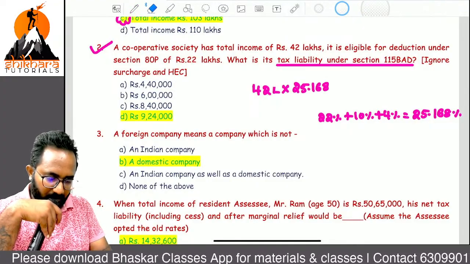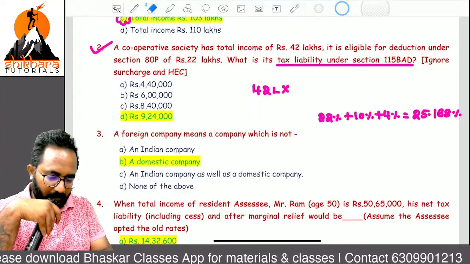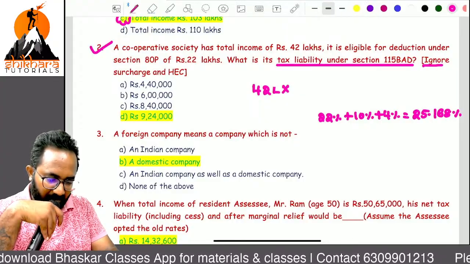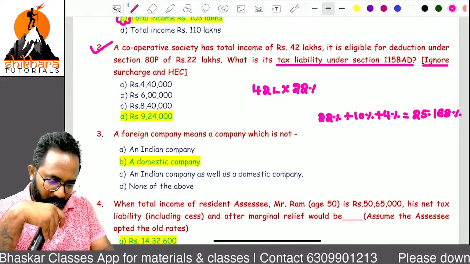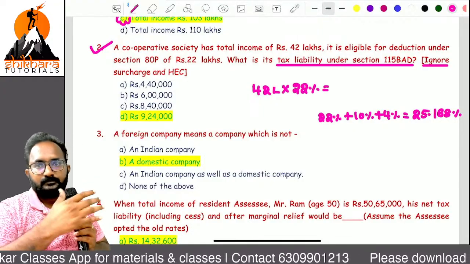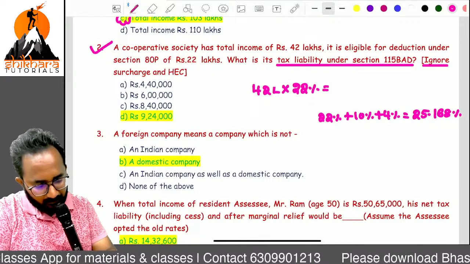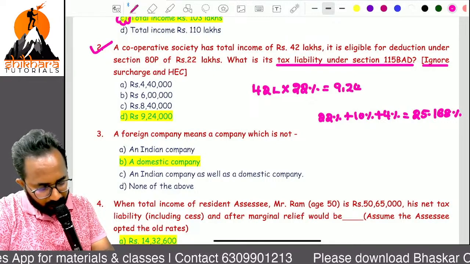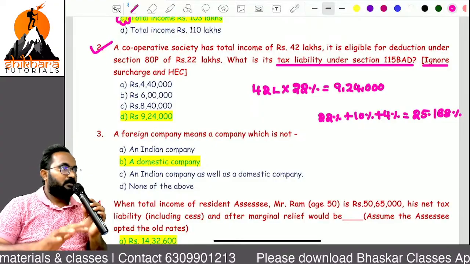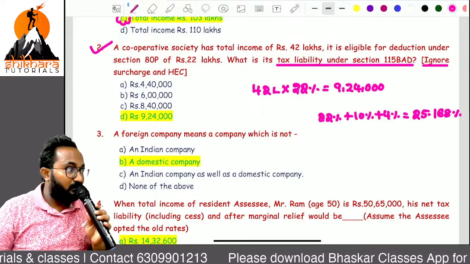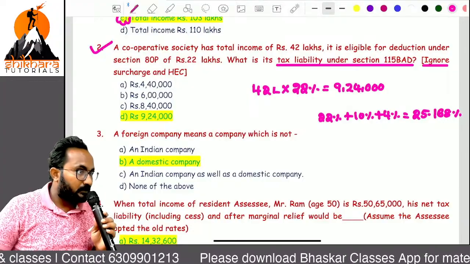Sorry, here they are asking to ignore surcharge and health and education cess. That's why you can apply just what, ma? 22%. Please tell me. 9 lakh 24,000. These are all our past exam MCQs.